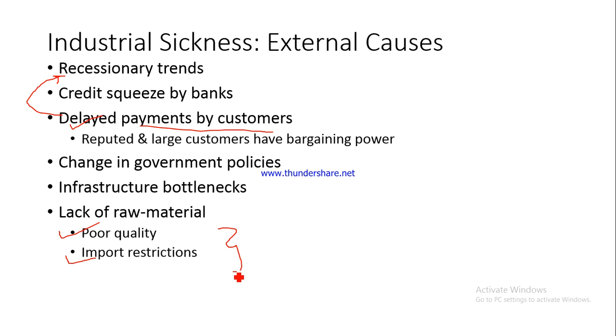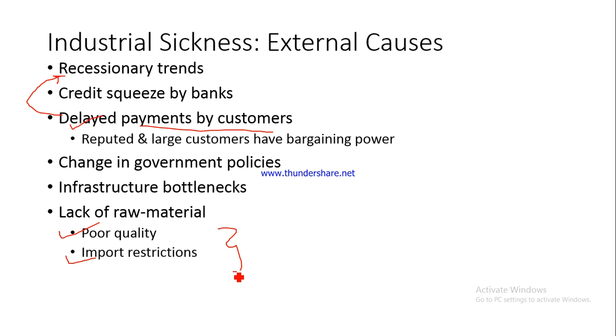For example, you know that in 2021, many automobile companies in India are facing problems because they used to import raw material. They used to import parts like semiconductors from outside, and because of the corona pandemic and many other issues, the supply of semiconductors has got disrupted, because of which so many automobile companies have to either reduce their production volume, or many a times also delay the delivery of orders to the customer.